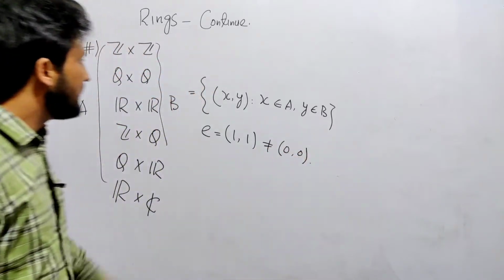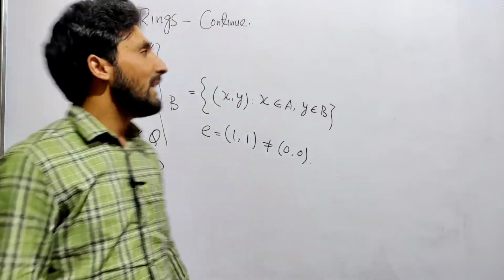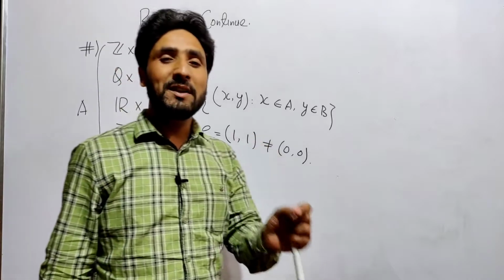So these are all rings, commutative rings, and commutative rings with unity.